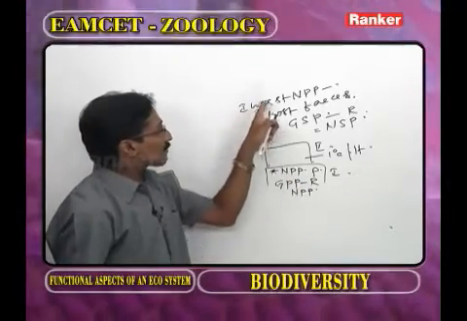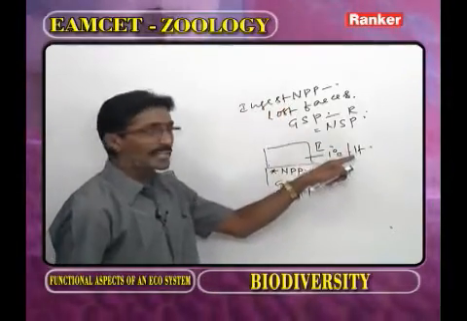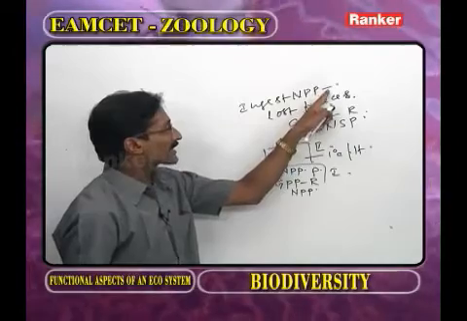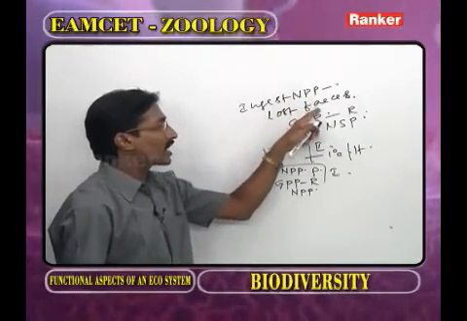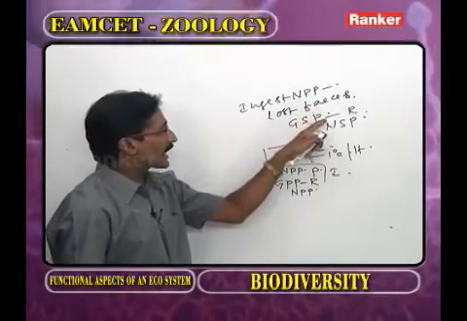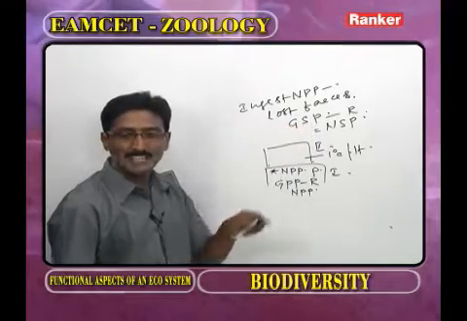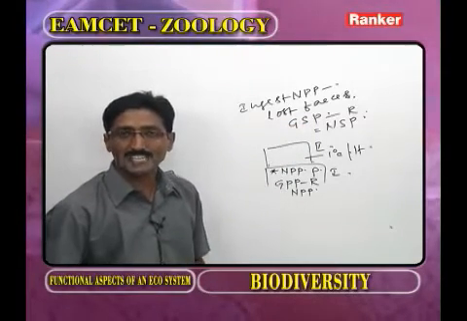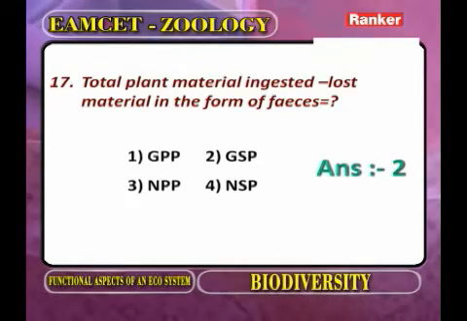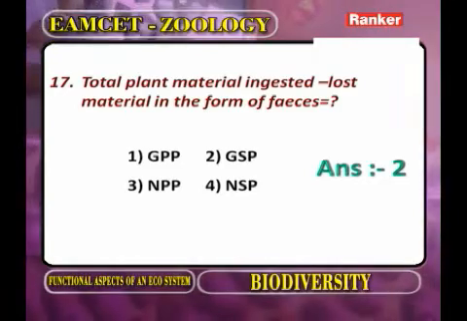NPP. The amount of NPP ingested by the herbivore minus the amount of productivity lost through feces, so we are getting the grass secondary productivity. Here the correct answer is the second option, GSP. Now we go for the next question.